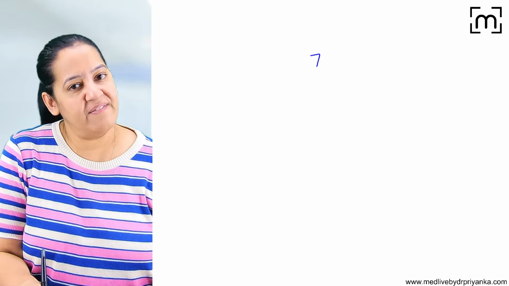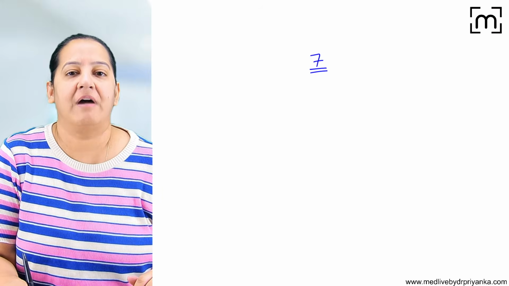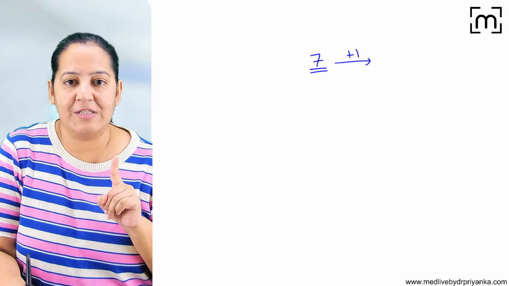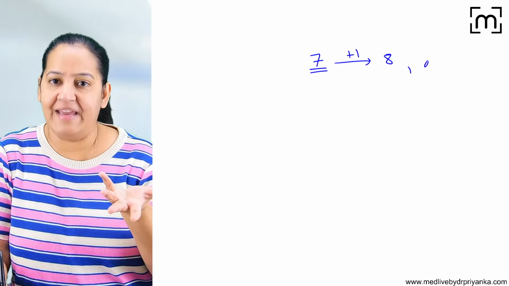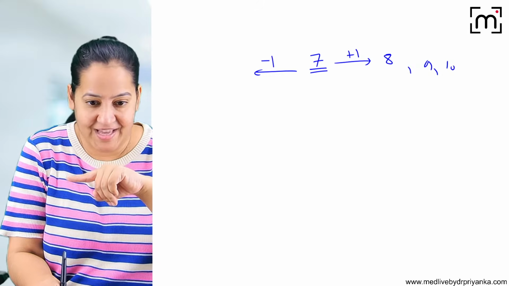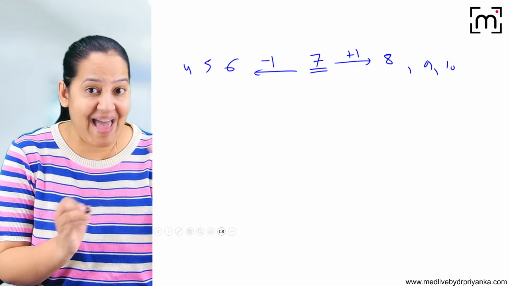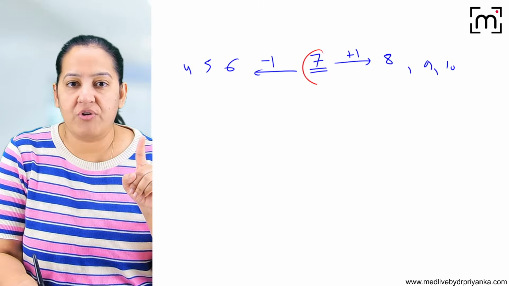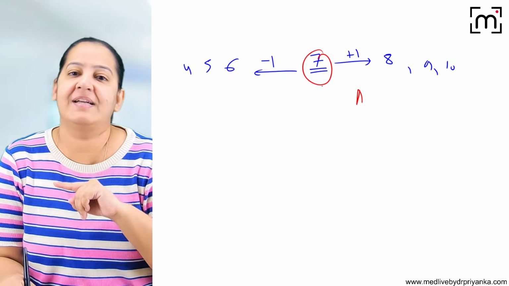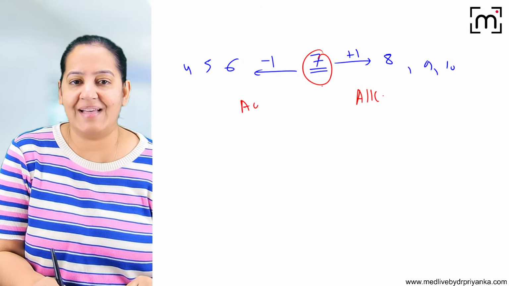You know 7 is the neutral pH for water. Now, if I increase the pH by 1 unit, it will be 8, 9, 10. So it is an alkaline medium. And if I reduce the pH by 1 unit, 2 units, 3 units, I mean 6, 5, 4, 3, 2, 1, it is acidic. So from neutral, if we increase the pH, it's alkaline, and if we decrease the pH, it's acidic.